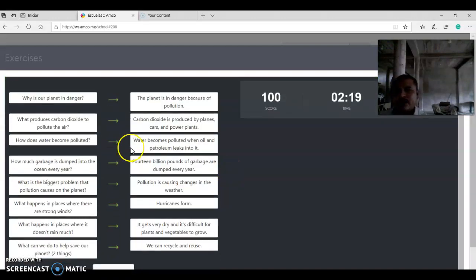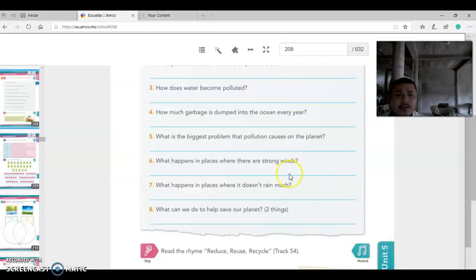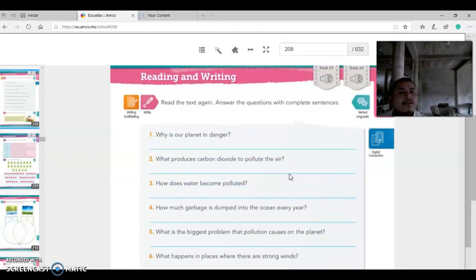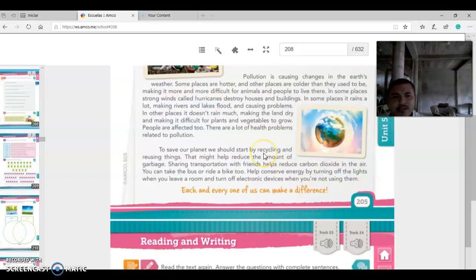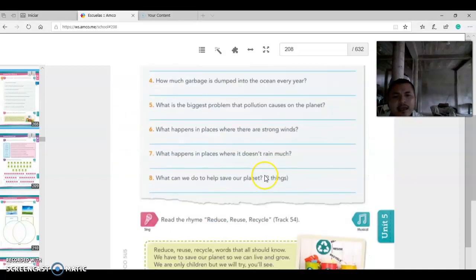So, take a look at this one. Why is our planet in danger? The planet is in danger because of pollution. So please take a look at this one. The answer to this one, you can use it on that one. Okay, so that's all you need to do for this week. Please read this one and write the answer, okay?